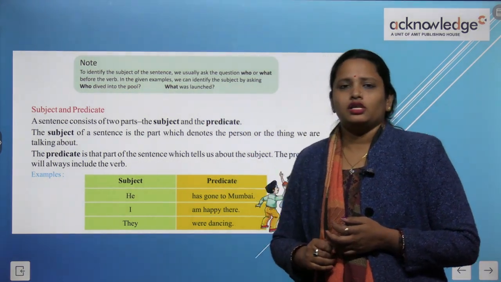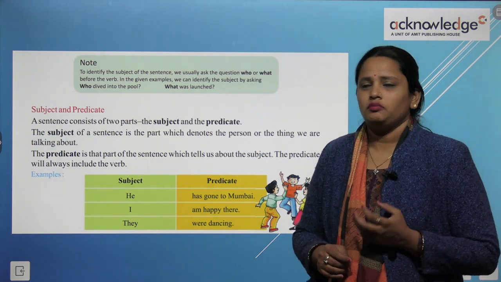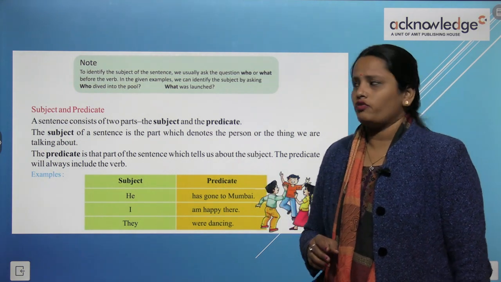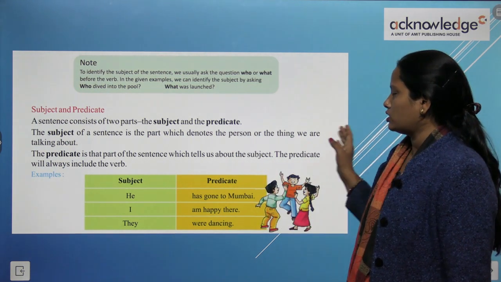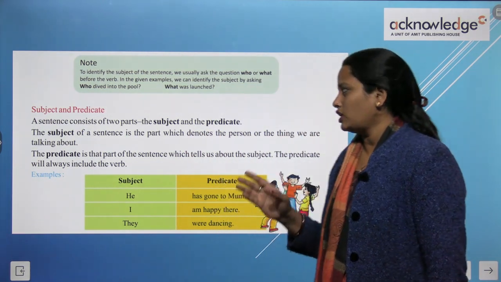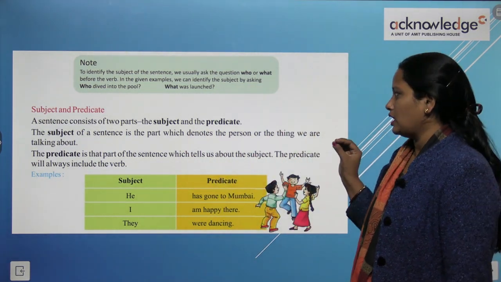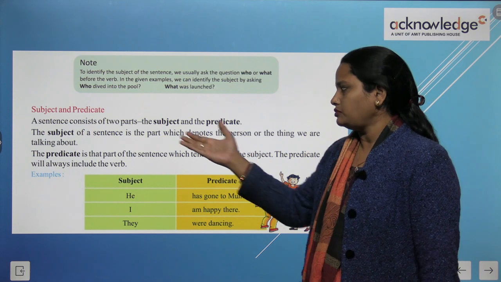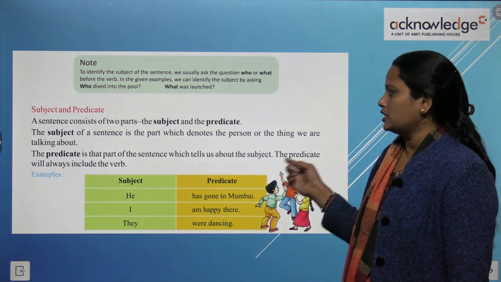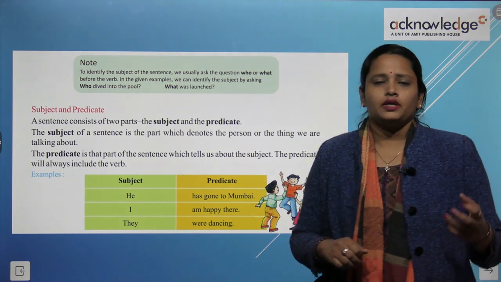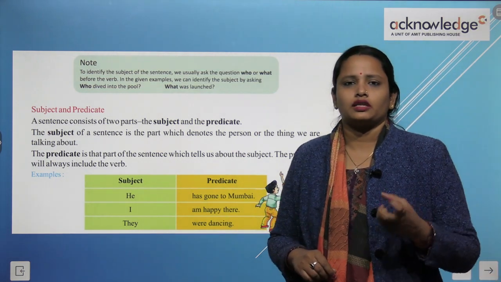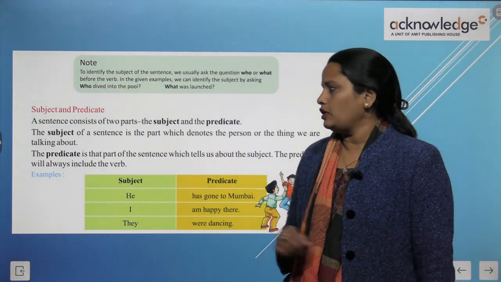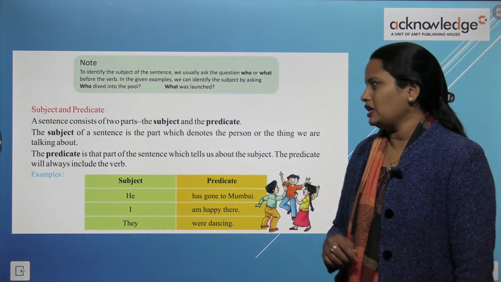Now here we are going to learn about subject and predicate. A sentence consists of 2 parts, subject and predicate. The subject of a sentence is a part which denotes a person or a thing we are talking about. So what is the subject? It is a part of the sentence which tells which person did the work, who is being talked about. The predicate is that part of the sentence which tells us about the subject. The predicate is the part of the sentence that tells what the subject is doing, and tells more about the subject. The predicate will always include the verb. We will always find the verb in the predicate.